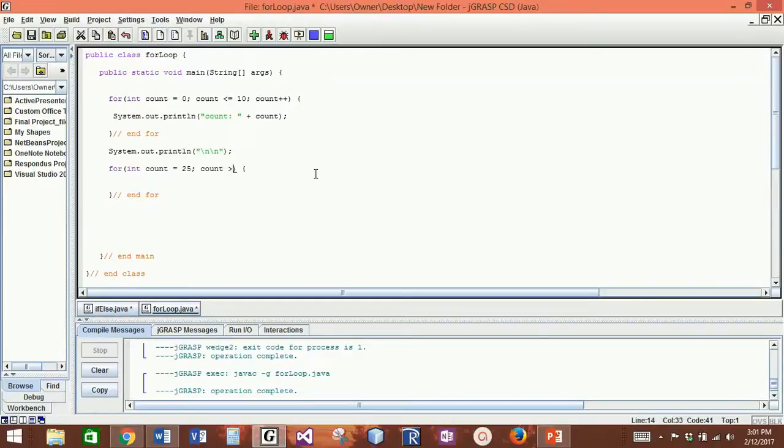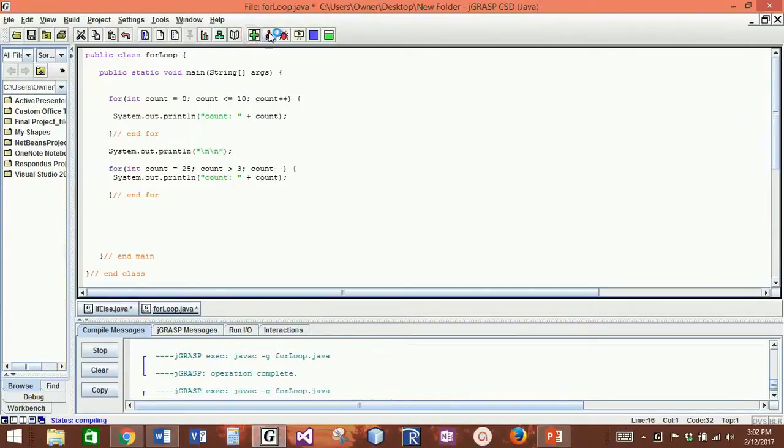And I'm going to continue to loop as long as my counter variable is greater than, let's just randomly choose the value 3. And then the next one is I want to count down, which means instead of adding 1 to my counter variable, I want to subtract 1 from it. So if the plus symbol will increment it by 1, we're going to find out that the minus symbol will decrement it by 1. So inside of here, I would just like to display my counter variable again. So if you don't mind, I'm going to steal that print statement to put inside of here.